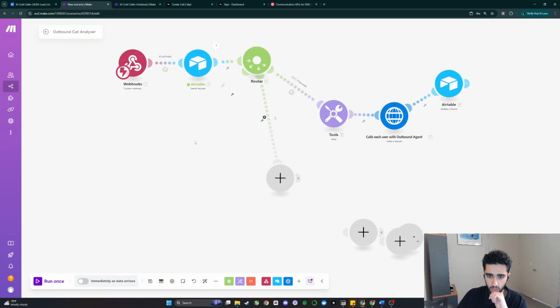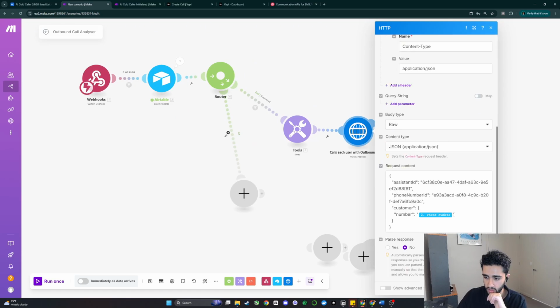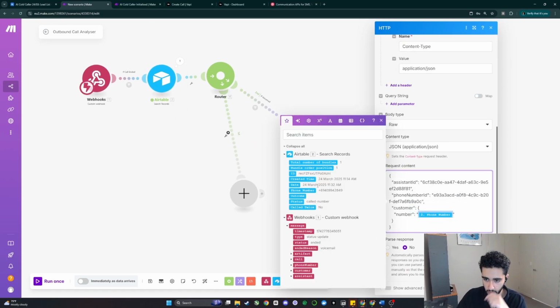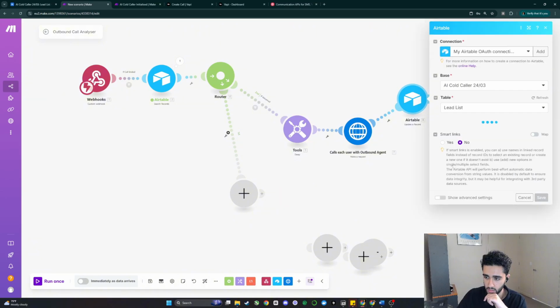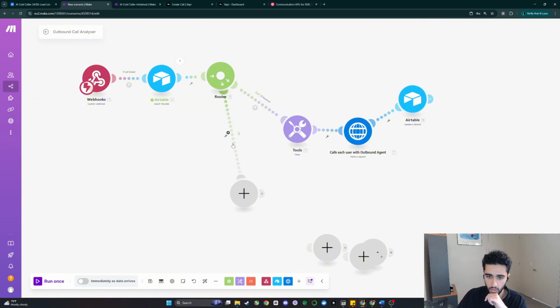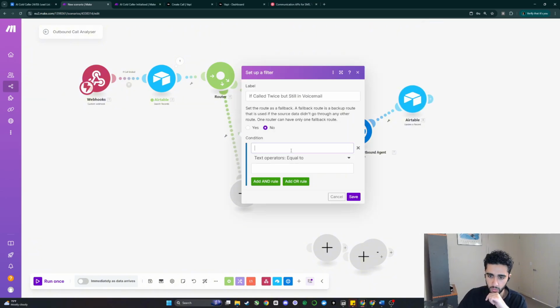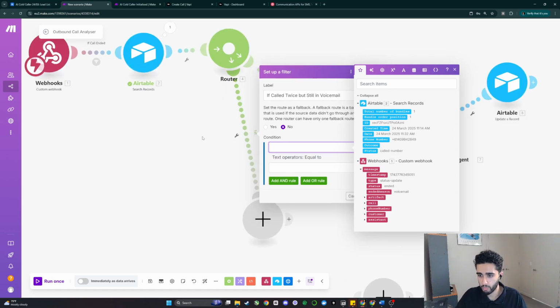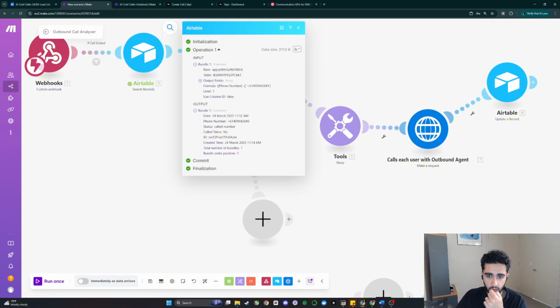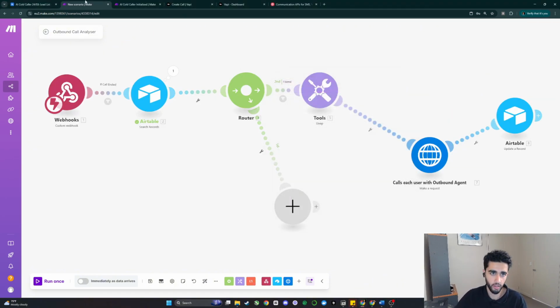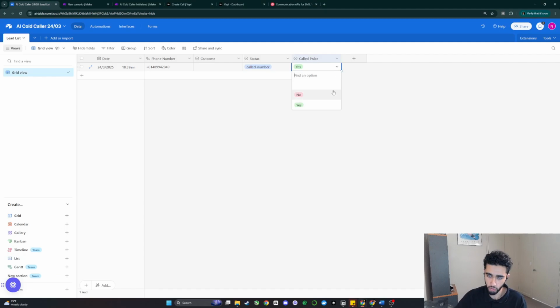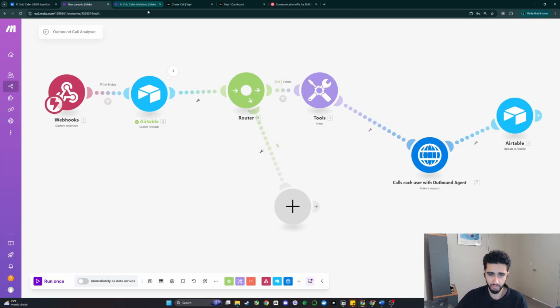Beautiful. So if we go back into here, we can actually grab this and make sure, yeah, that's all good. And then this update column is all good. Then we want to go down to here, if called twice but still in voicemail, and the condition should be called twice, but it doesn't seem to be coming up. It's a bit weird. Beautiful. So I managed to get it working. I don't know what happened, but all I had to do was reset this called twice column and it seemed to work perfectly fine.